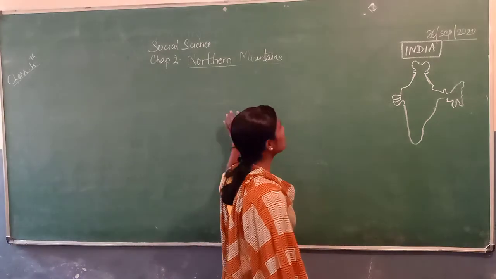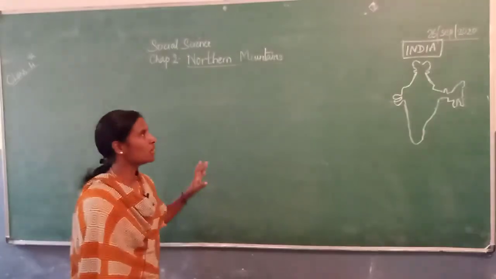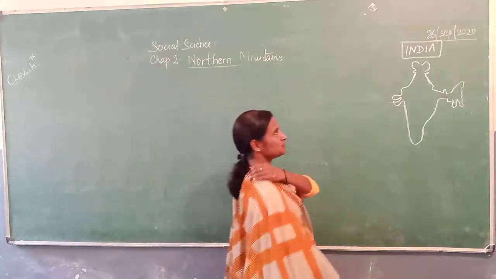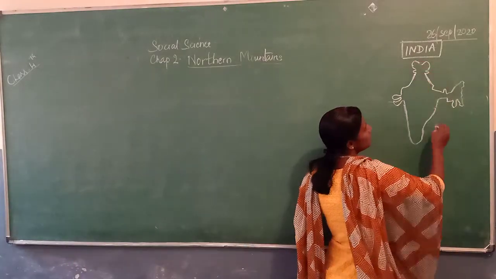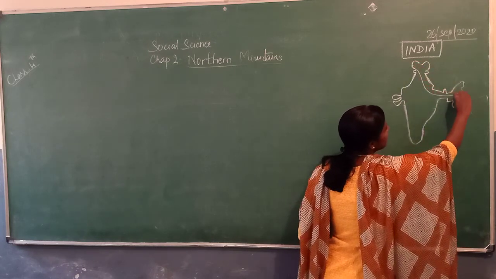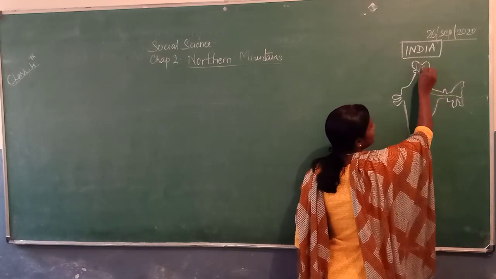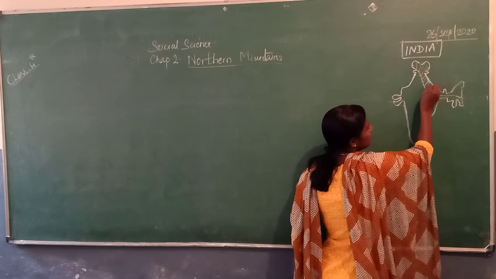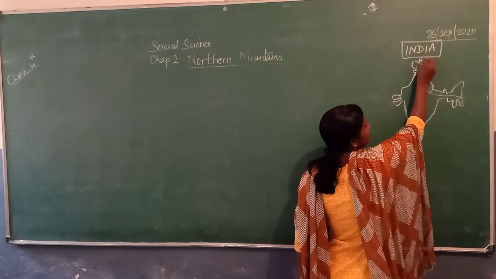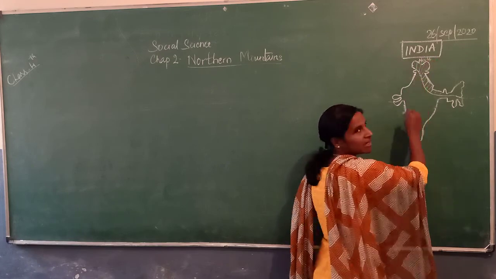Now let us move to the Northern Mountains, where these Northern Mountains lie. See, this is our map, India map. Northern Mountains lie in this part. Okay, I am going to share that this is a Northern Mountain, means it covers north. First I am going to tell you the direction.